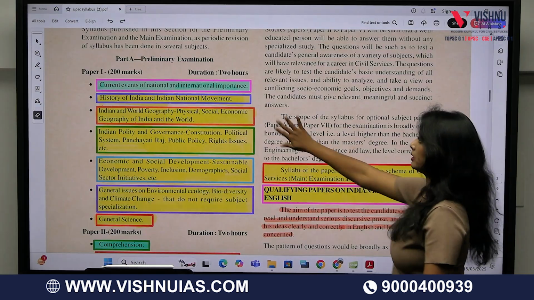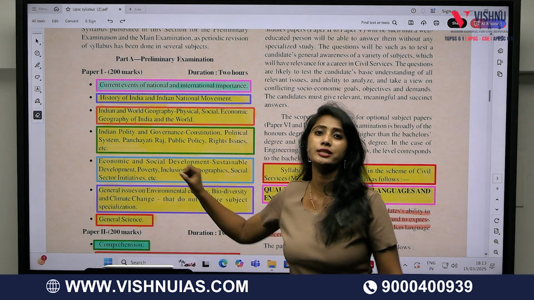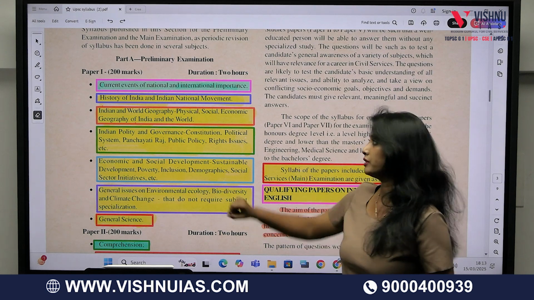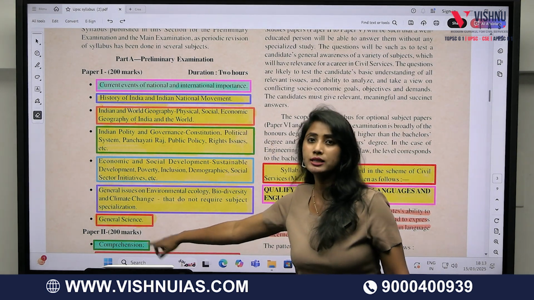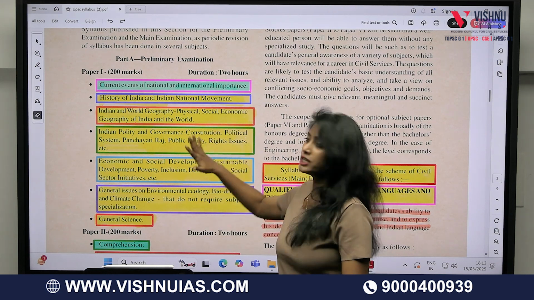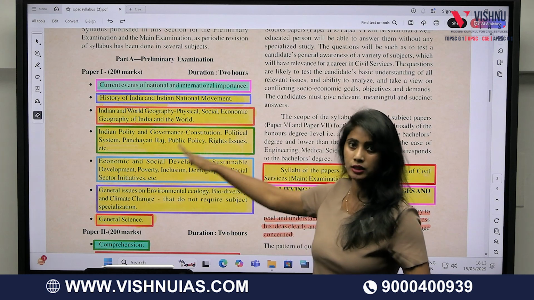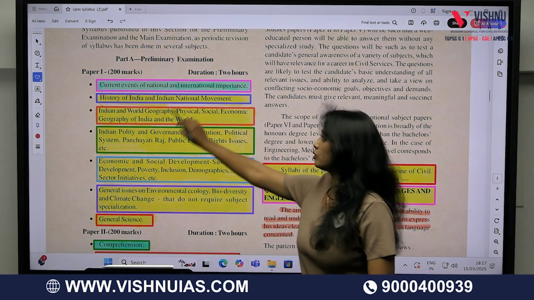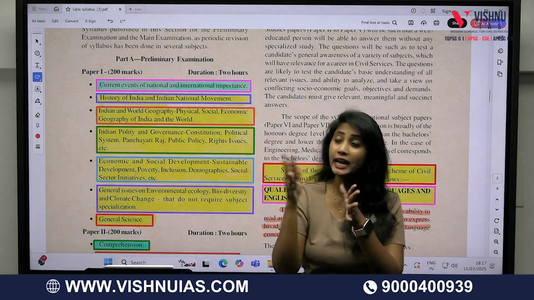Come here. See, this highlighted part is the preliminary examination syllabus of UPSC, which consists of the GS paper and the CSAT paper. The down one is the CSAT paper. When it comes to the GS paper, if you read the syllabus, it is given in the following terms which I am reading. Listen carefully. So, current affairs and history, geography, both India and the world.